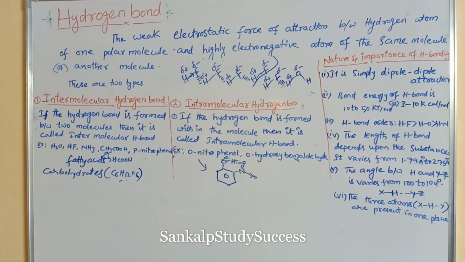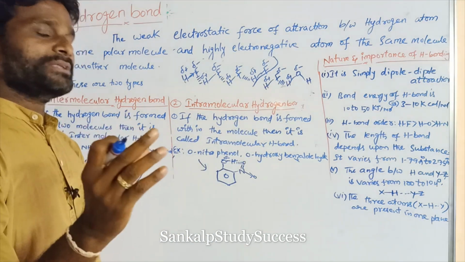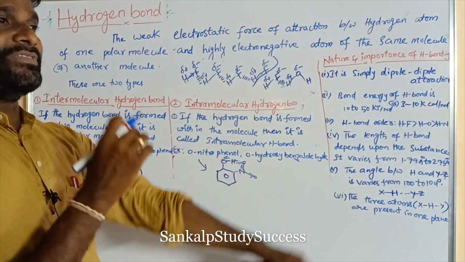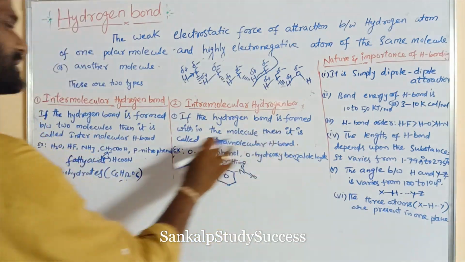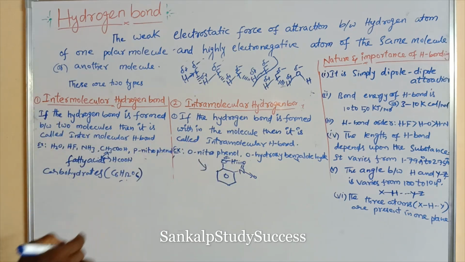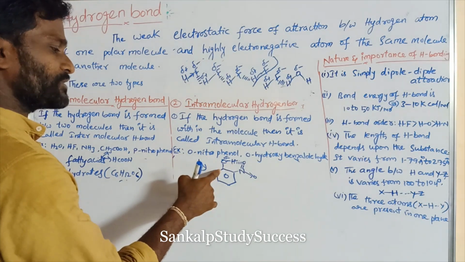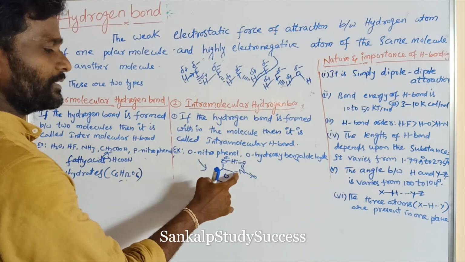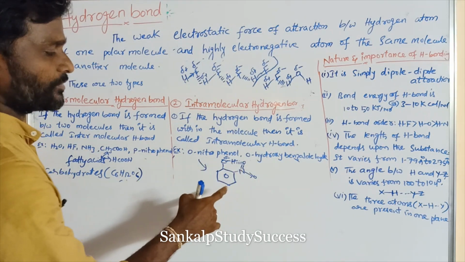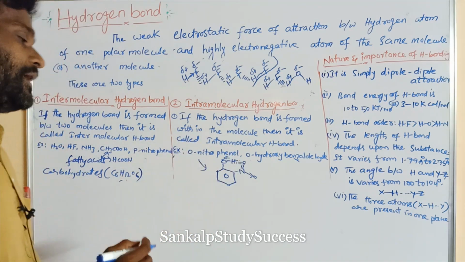Now intramolecular hydrogen bond. If the hydrogen bond is present within the molecule, then it is called intramolecular hydrogen bond. We can take orthonitrophenol. If an OH group is present on benzene, that is a phenol. In the ortho position there is a nitro group. Here the hydrogen bond is formed between hydrogen and an electronegative atom.